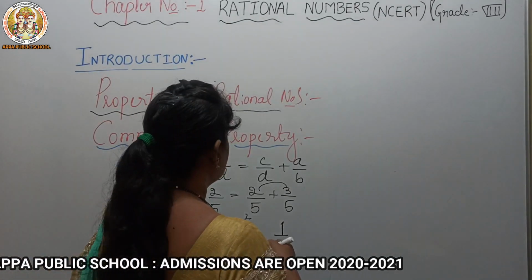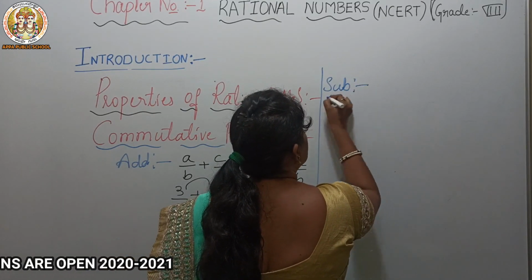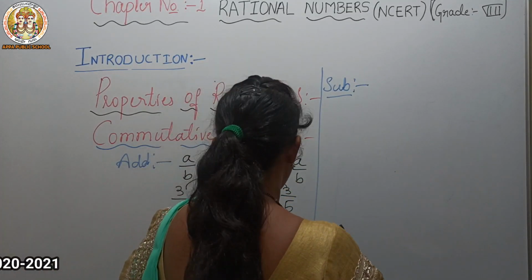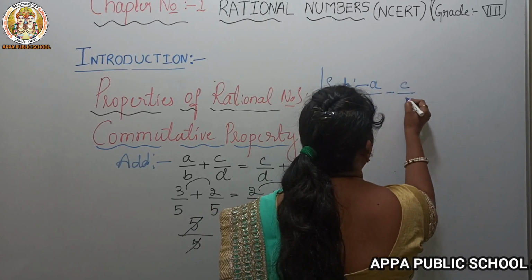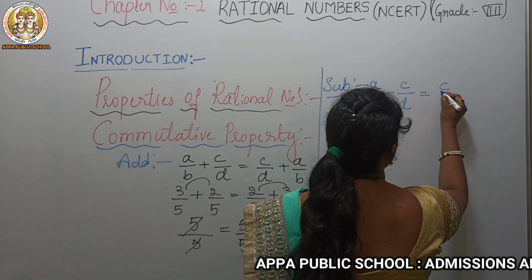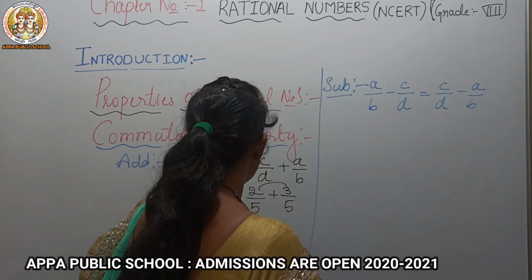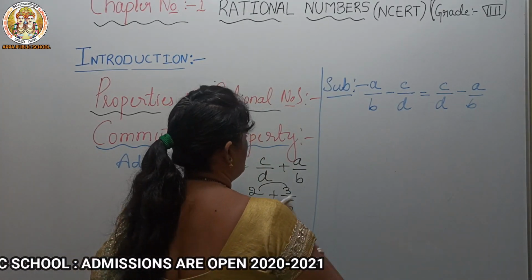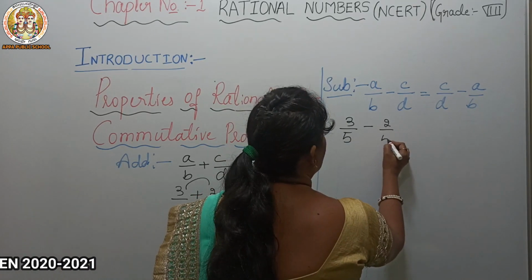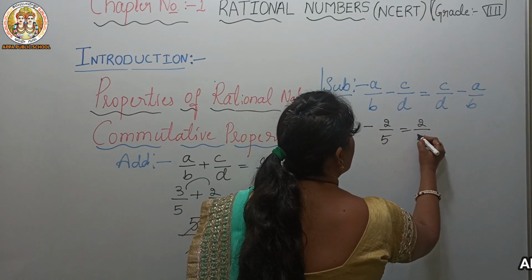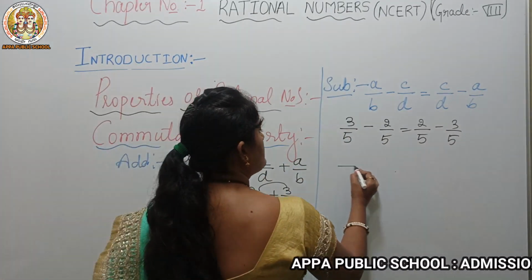In a similar way, we'll check subtraction. Now what is the general form of this? A by B minus C by D is equal to C by D minus A by B. Can I take the same numbers? What we took in addition, that is 3 by 5 minus 2 by 5, and first 2 by 5 minus 3 by 5. Okay, now simplify. 5 is the LCM.